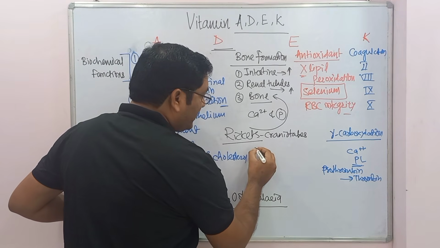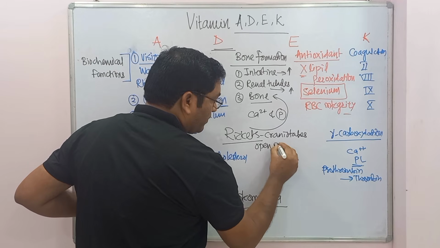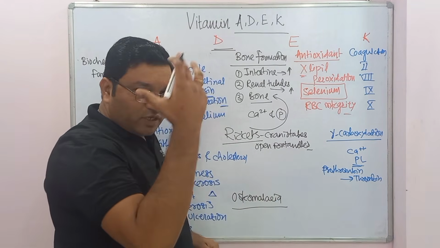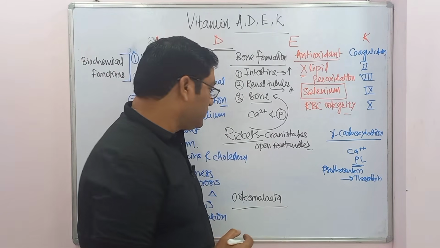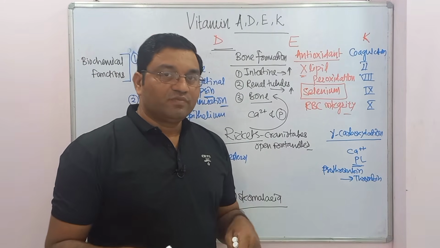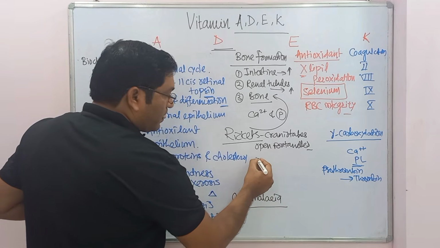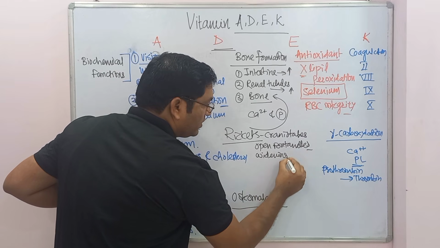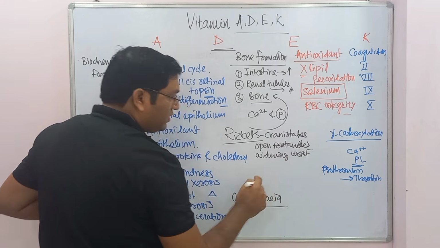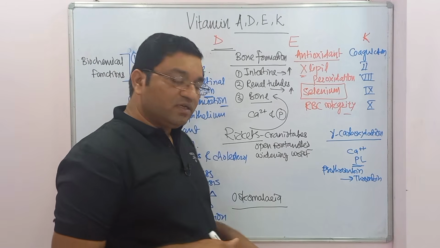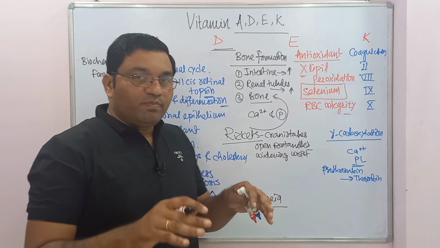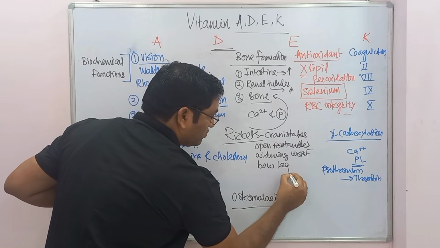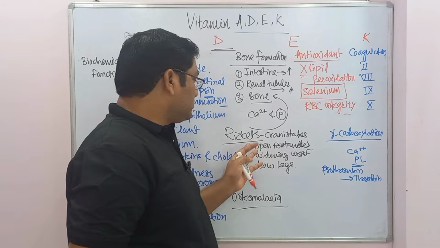Then delayed closure or widening of the fontanelles, open fontanelles. Then frontal bossing, a prominent forehead will be there. Then when the child crawls, it leads to widening of the wrist. Then when it starts walking, due to weight bearing, the weight bearing bones become bowed. So bowing of the legs, bow legs. So these are the important features of rickets.